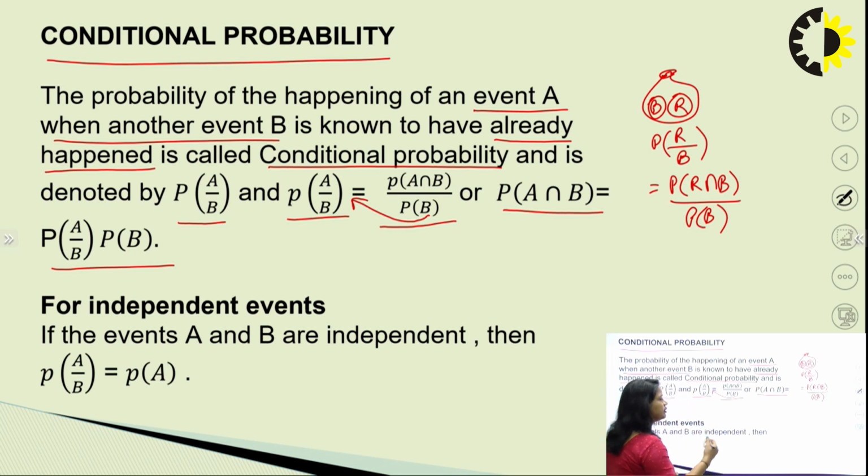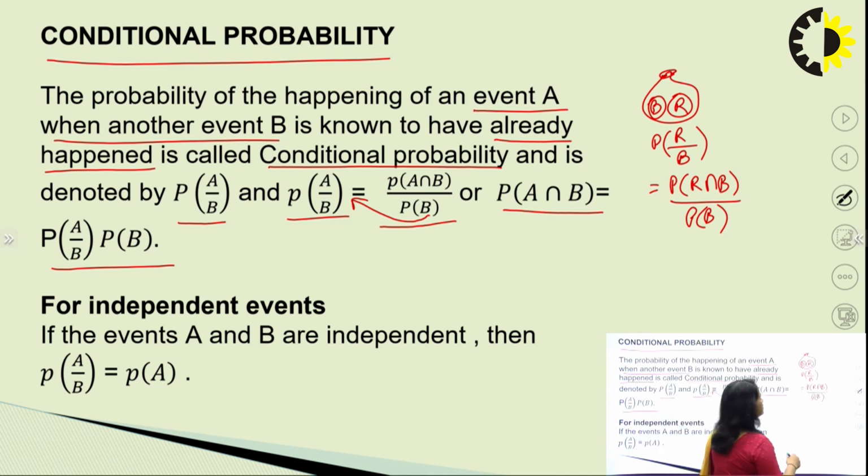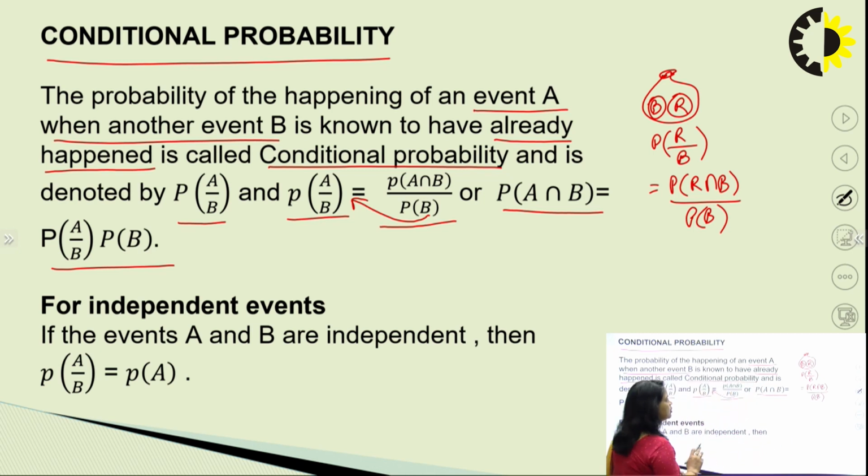If instead we replenish the ball which we have drawn, then that won't be a conditional probability, that will be counted as an independent event. So in this situation we will use this formula.